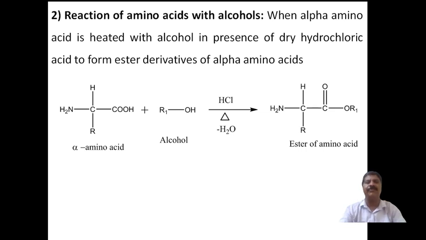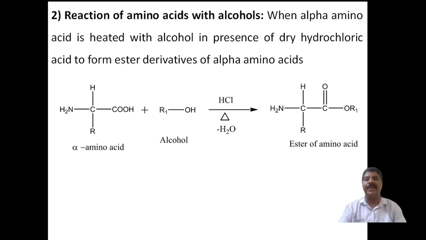When an alpha amino acid is heated with alcohol in the presence of dry hydrochloric acid, it forms an ester derivative of the alpha amino acid. This reaction is called esterification. Usually, organic esterification uses a dehydrating agent like H2SO4, but here dry HCl is taken. This is the only difference.